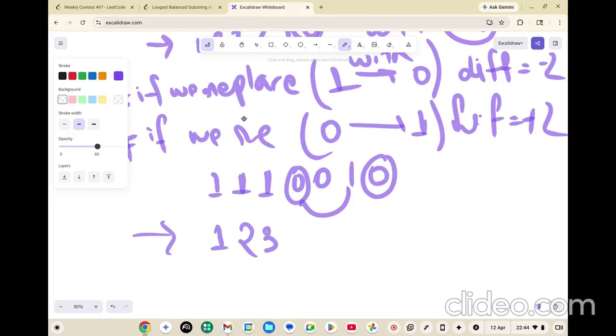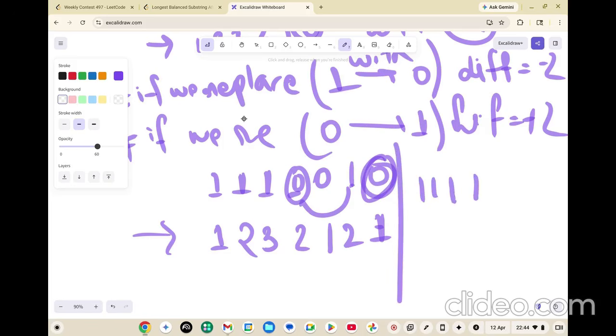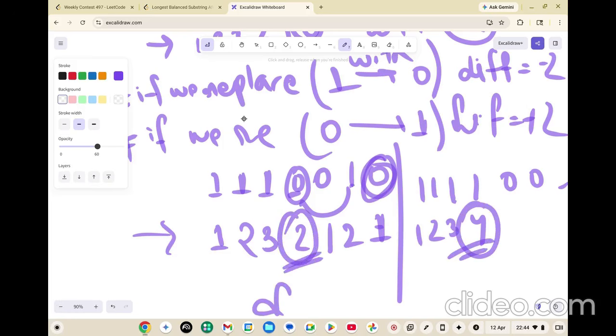It is 1 2 3 2 1 2 and 1. Now I'm saying replace this 0 with 1. So the string which becomes now is 1 1 1, 0 0 and so on and so forth. Now the sum becomes 1 2 3 4. See, this is here 4 and here it was 2, so the difference became plus 2.